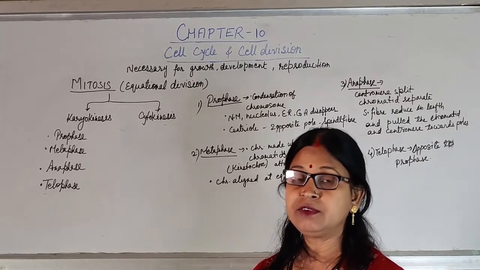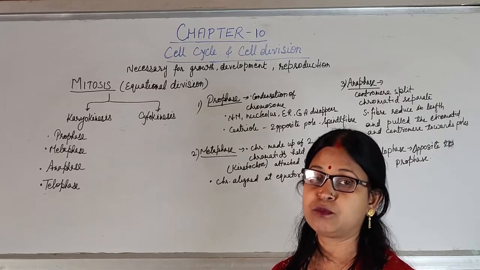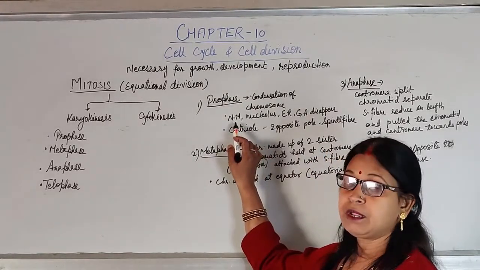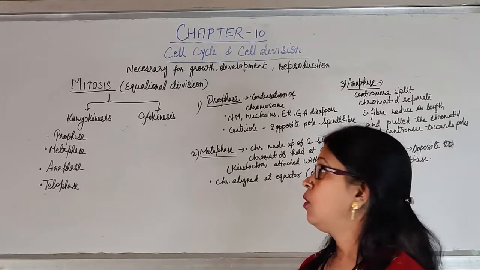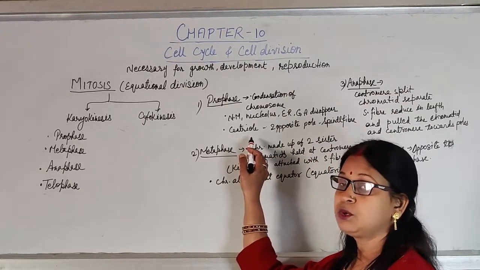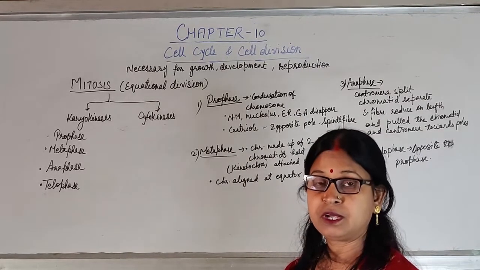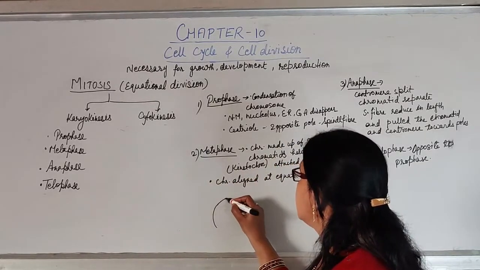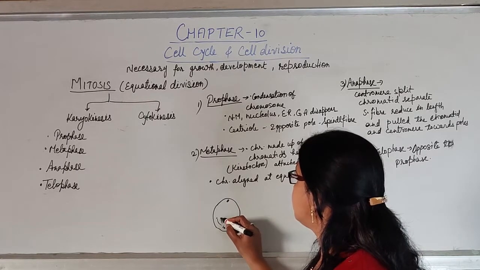That means their length will be reduced, and they will attain the identity of chromosome. They will appear as a chromosome. Then the nuclear membrane, nucleolus, Golgi apparatus, endoplasmic reticulum, all of these will disappear from the cell, and the centrioles, which were separated in the synthesis phase, will reach the 2 opposite poles of the cell like this, and they will start making the spindle fiber.